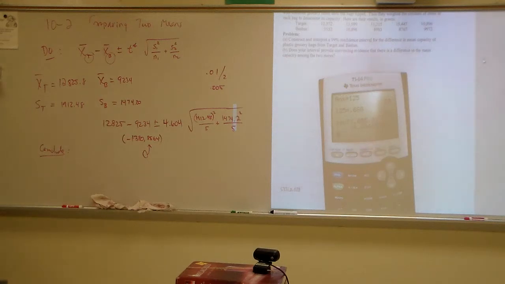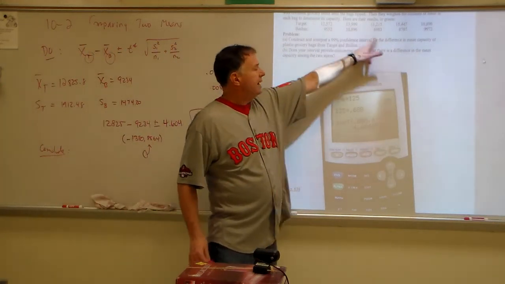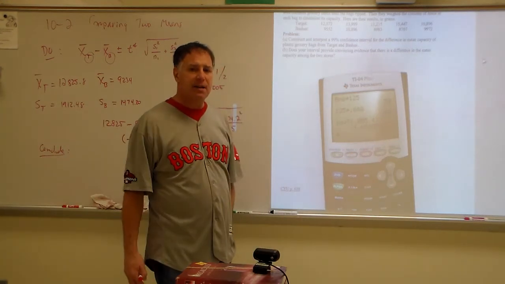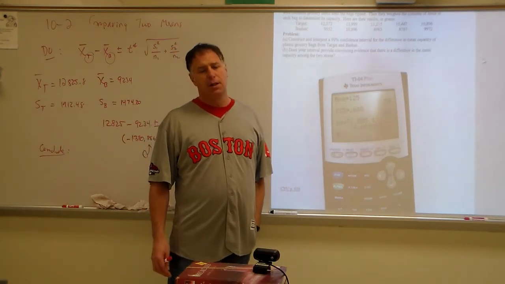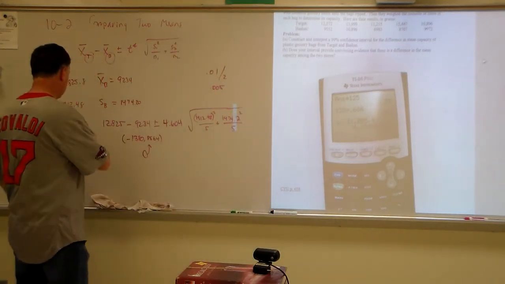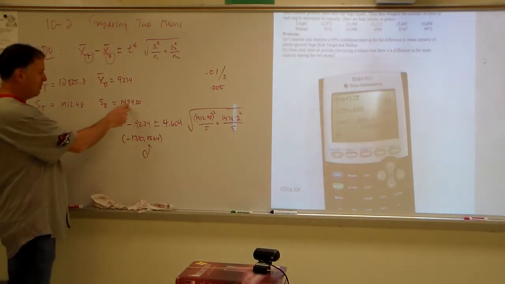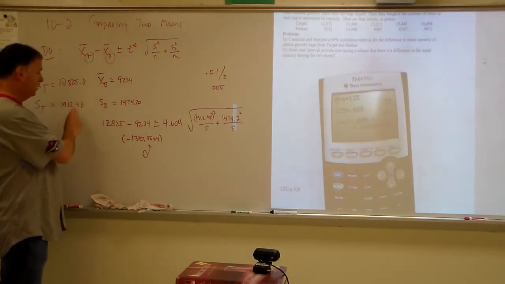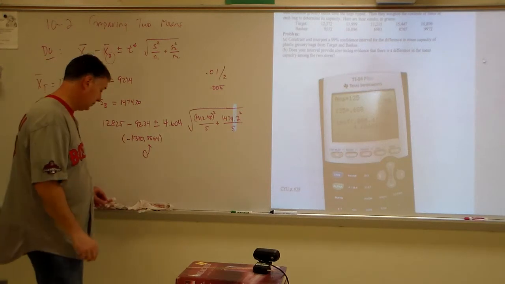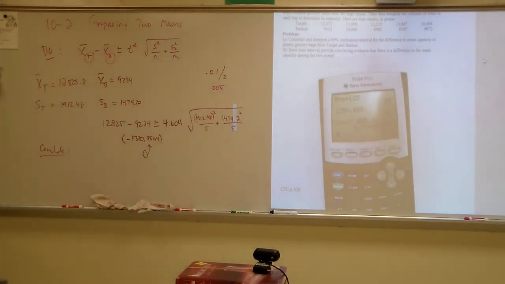So you might look at that and say, well, look, it is different. And I think the reason that we would say that is because our sample size is so small. Because our sample size is so small, that means that our standard deviation is going to be kind of big. Look at this one. Look how big the standard deviation is. So that's probably why. All right? Confidence interval, difference between two means.